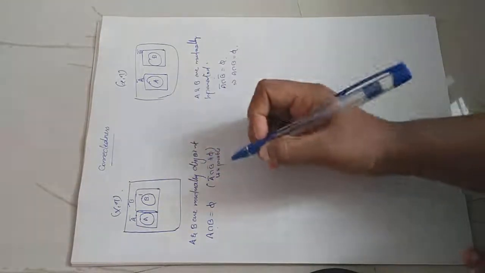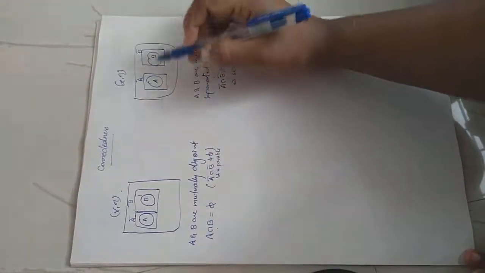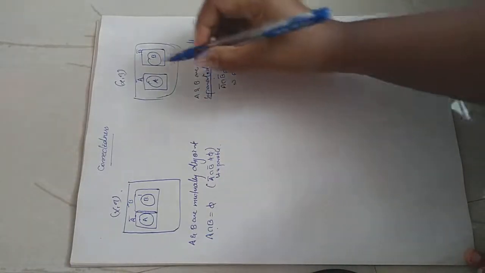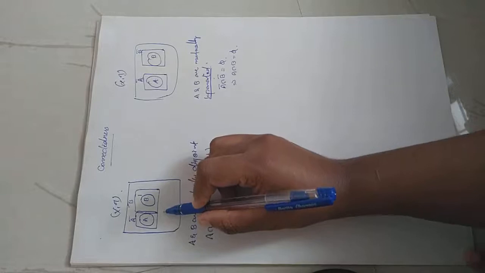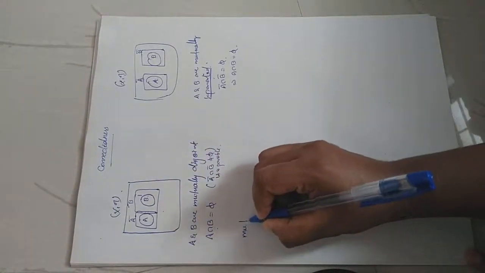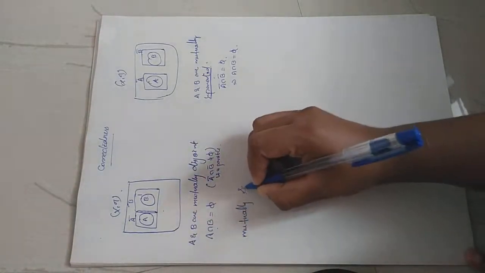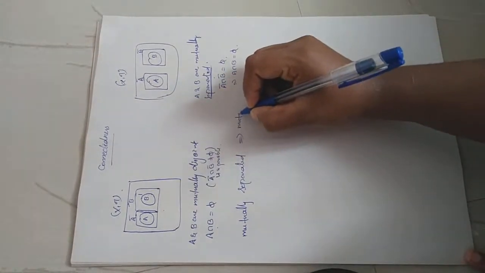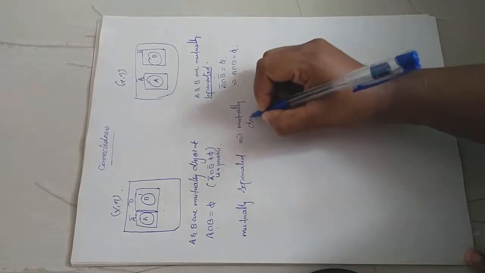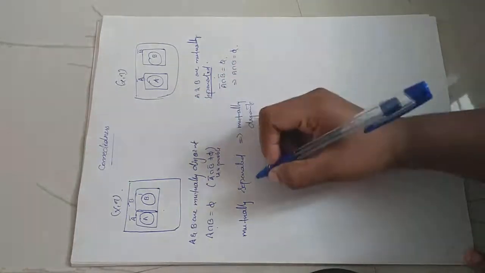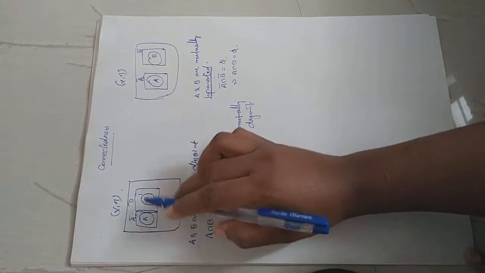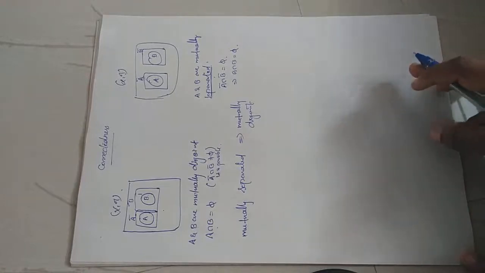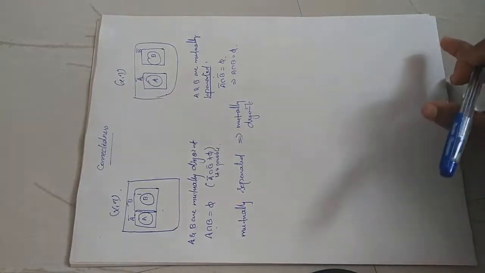So from the figure, you can say that whenever two sets are mutually separated, they are clearly mutually disjoint. So mutually separated sets always imply mutually disjoint. But the converse need not be true, because there may be an intersection of A closure and B closure. So now let's define what a connected set is.